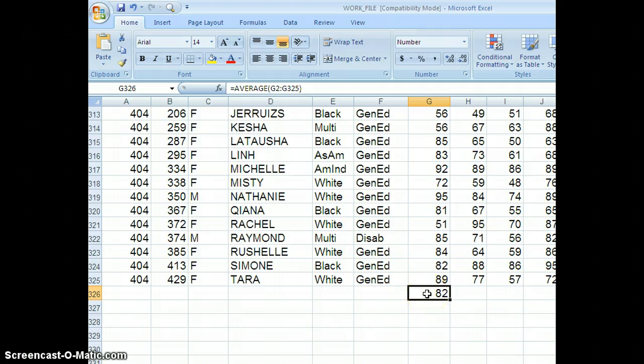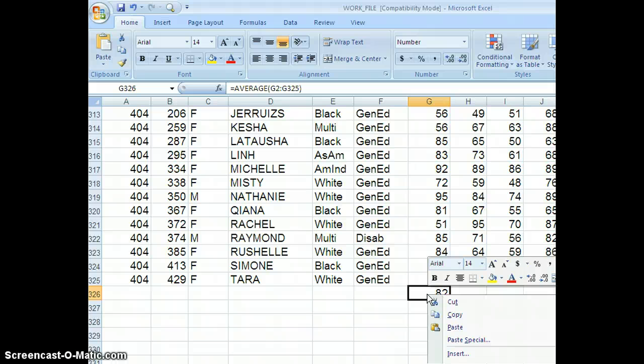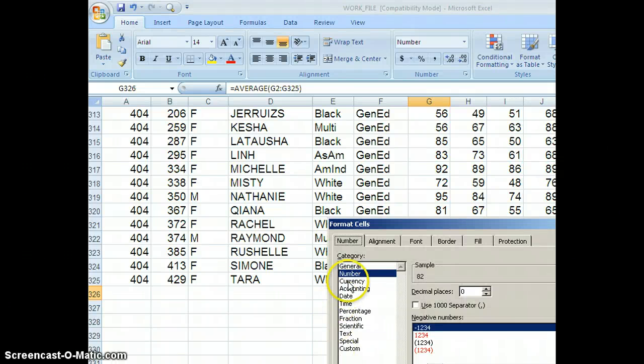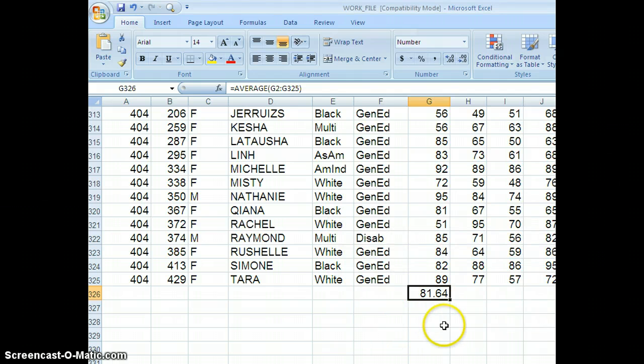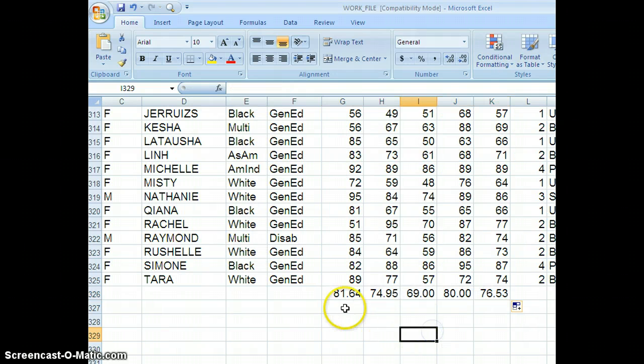I like my averages to be a little more precise, so if I do a right mouse click, it's going to format the cells. By formatting the cells, I can go in and create a 2 decimal place arithmetic average, which is what I got. And you also probably know that you can use the drag function, which is very good in Excel, and simply drag the function. So we'll scroll over there, you can see what I did. Now again, the function is what moved. It's created an arithmetic average of all these 4 particular columns.